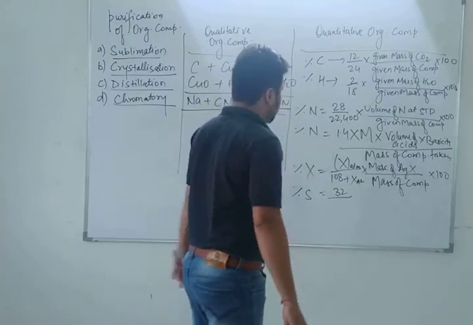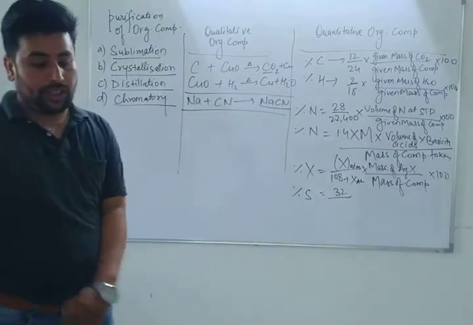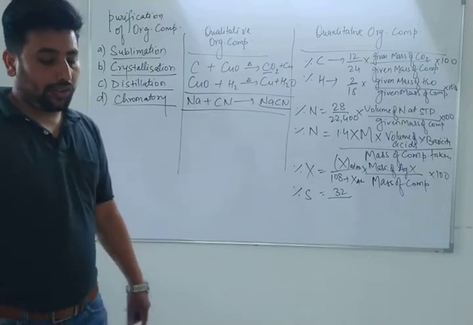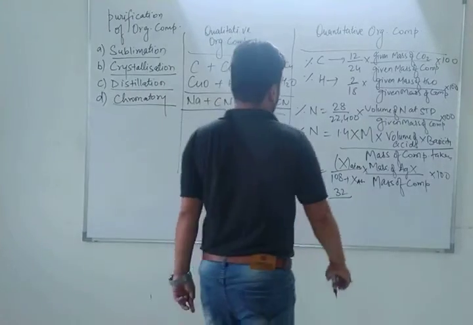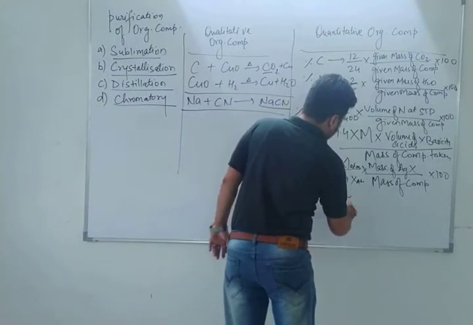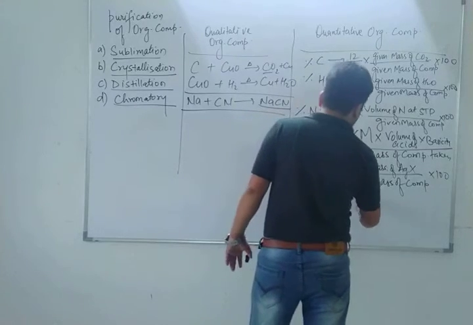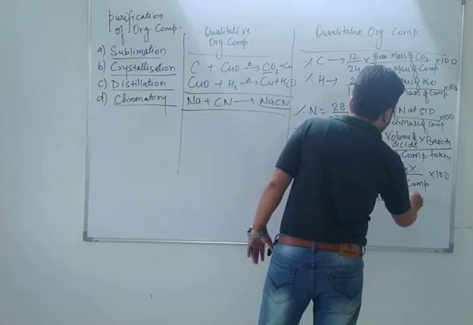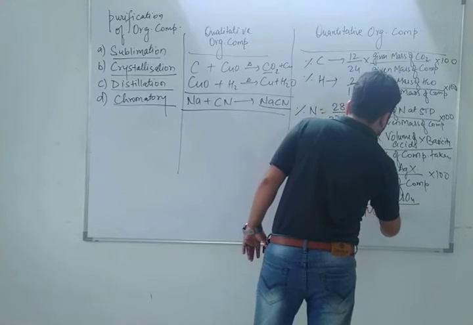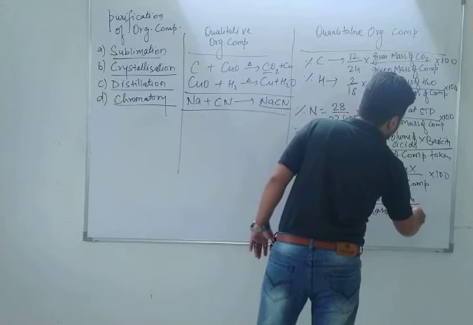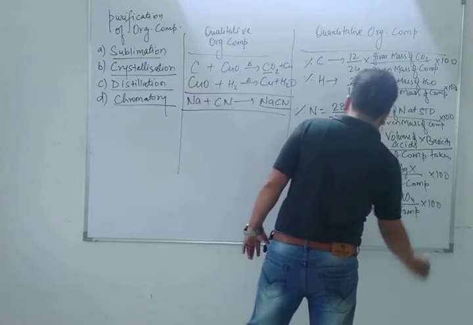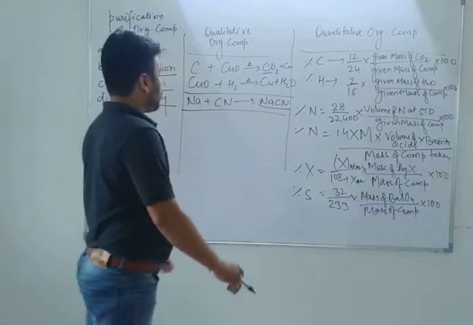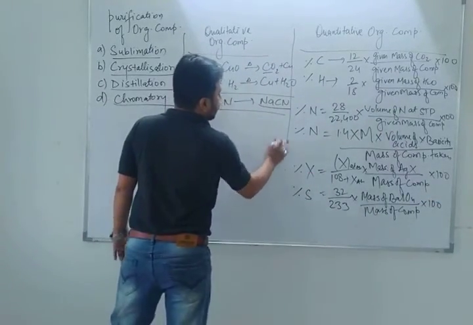What will be the mass of barium sulfate? 233, not 232. So 32 upon 233 into mass of barium sulfate BaSO4 formed upon mass of the compound into 100. To detect sulfur, you can go through this method.